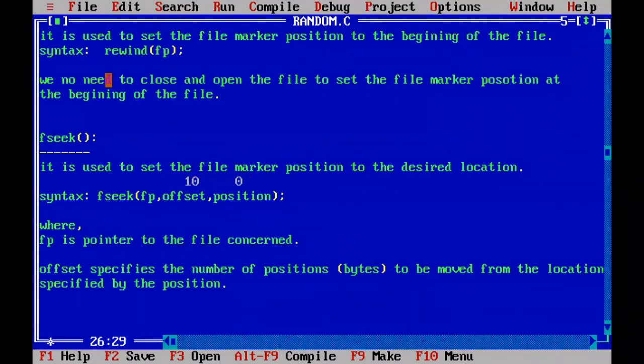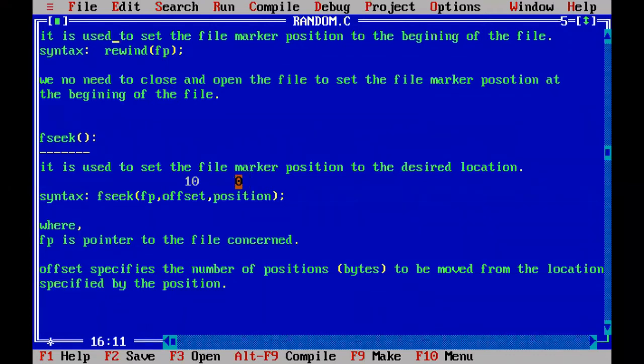That means from the 0 we are going to move the file marker position 10 bytes: 0, 1, 2, 3, 4, 5, 6, 7, 8, 9, 10. So the file marker is moved from 0 to this particular D, the ninth position.